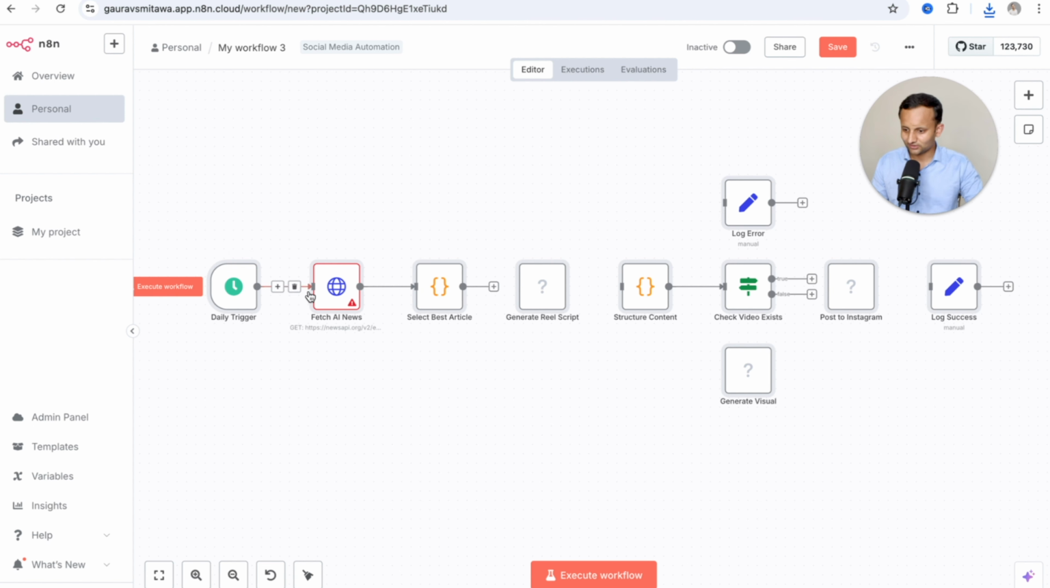So this is how it fetches our AI news. Then it selects the best article, generates the reel script, structures the content, logs errors, checks the video exists, and posts to Instagram. All is being automated. What you need to do is just use Claude, and then you will be able to build these types of complex workflows. So this is how you can build AI agents on n8n. Now you don't need to learn n8n, you just need to configure it. Now you can build faster, deploy faster, and have more clients, and you can scale your business faster than ever.